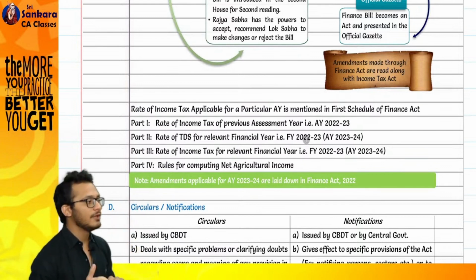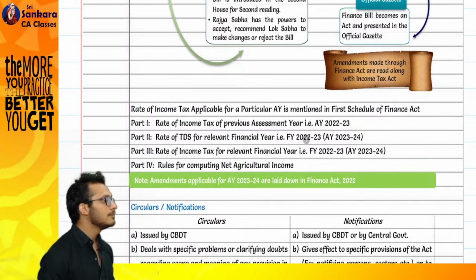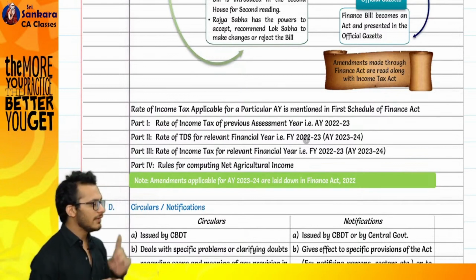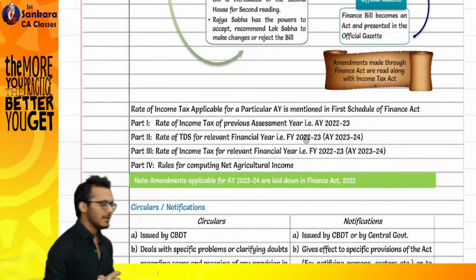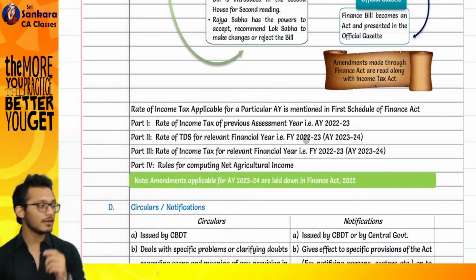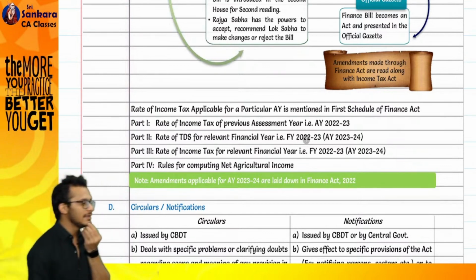Amendments are from Finance Act 2020. Clear or not clear? We are done with the first act called the Finance Act. Coming to the next act. The first act is called the Income Tax Act 1961.